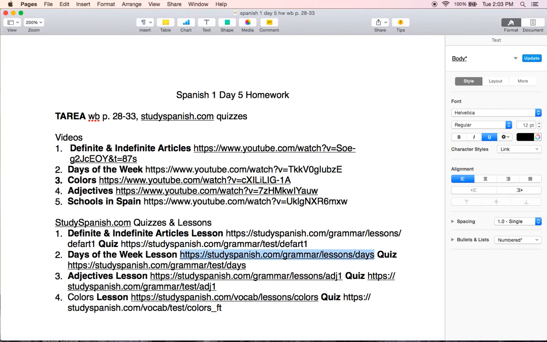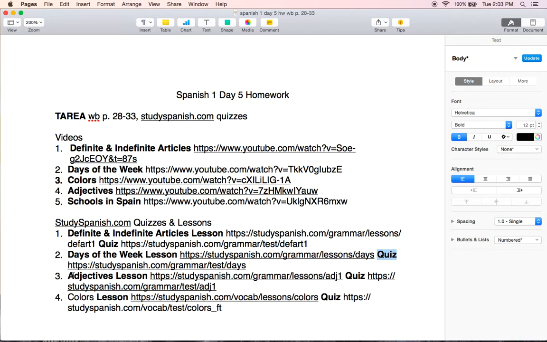Down at the bottom, there are 4 studyspanish.com quizzes and lessons. So definite and indefinite articles, this is the lesson that you would click on. And then the quiz is what you would take a picture of your score and submit it for credit in Google Classroom. Number 2, days of the week. You have the lesson that you can go through, and then the quiz is what you'll take a picture of your score and submit it in Google Class.